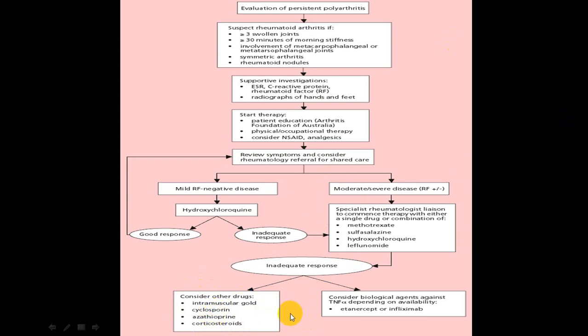Now, the second group which is very commonly being utilized, we call TNF-alpha agents, which are biological agents, which are TNF-alpha antagonists, and among those compounds are etanercept and infliximab. These are the drugs which are commonly utilized. These are the last resort. Costly, plus they are not commonly utilized. You require a regular follow-up. All those things are absolutely necessary when you use this particular group of compounds we call biological agents.